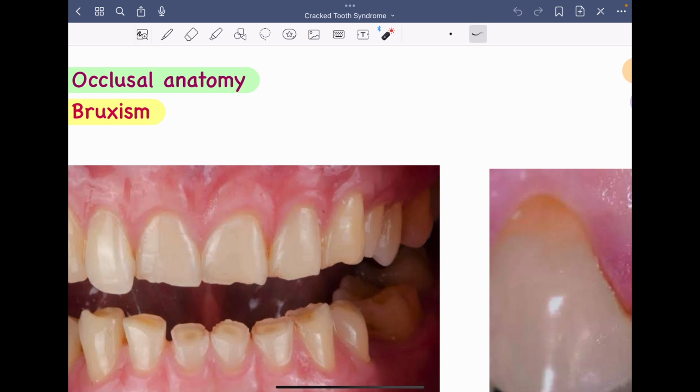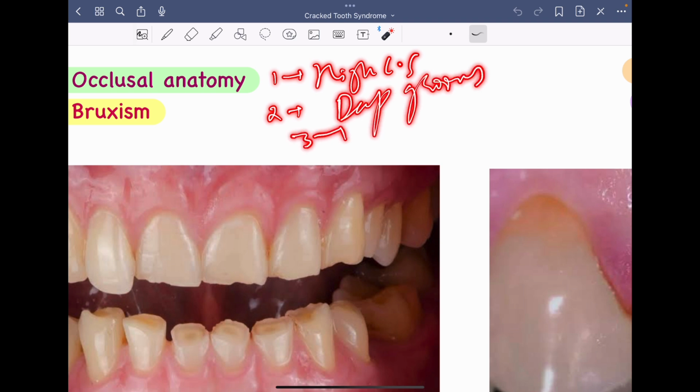Third is the presence of any malocclusion or uneven biting forces. Let's suppose the teeth are not aligned in a certain fashion, right? There is a pathological occlusion which is occurring, and therefore there is an excessive amount of biting force delivered onto the tooth. Then this can result in formation of micro cracks, right? So these three factors are included under occlusal anatomy, right? The first one being high cuspal stress, second is presence of any deep grooves or fissures, and the third one is malocclusion.